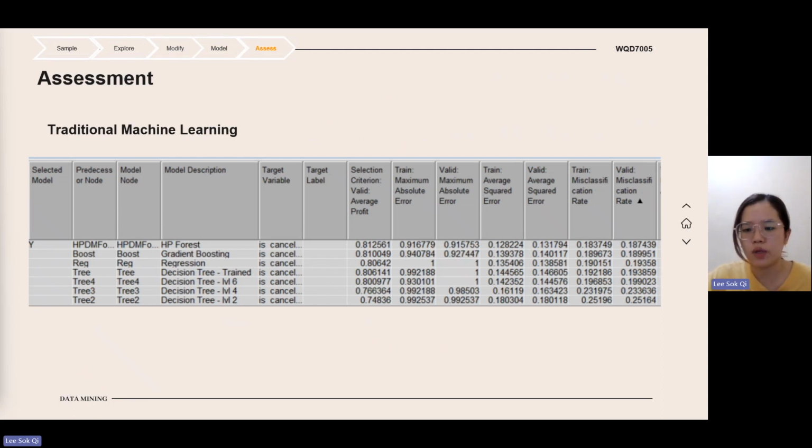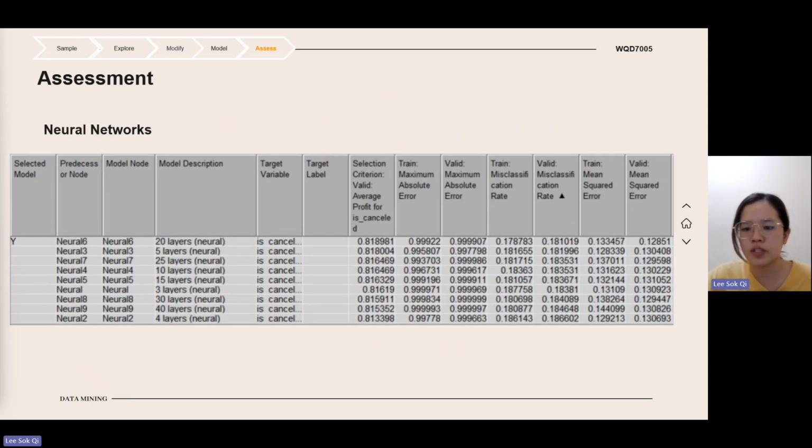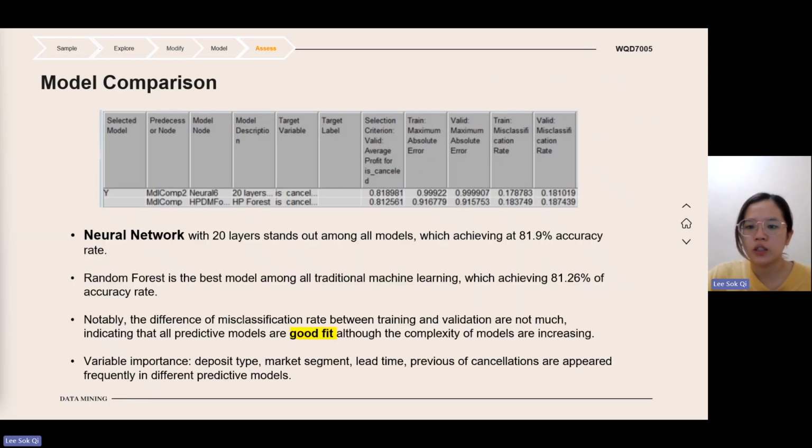Not to mention, even though we have constructed the decision tree with different layers, the decision tree has poorer performance compared to the other models. As I mentioned in the previous part, the neural network with 20 hidden units is the best performing model, closely followed by the neural network with 5 and also 25 hidden units.